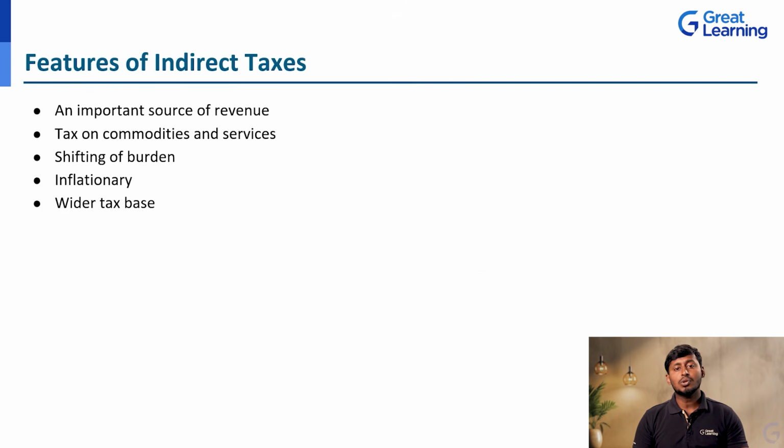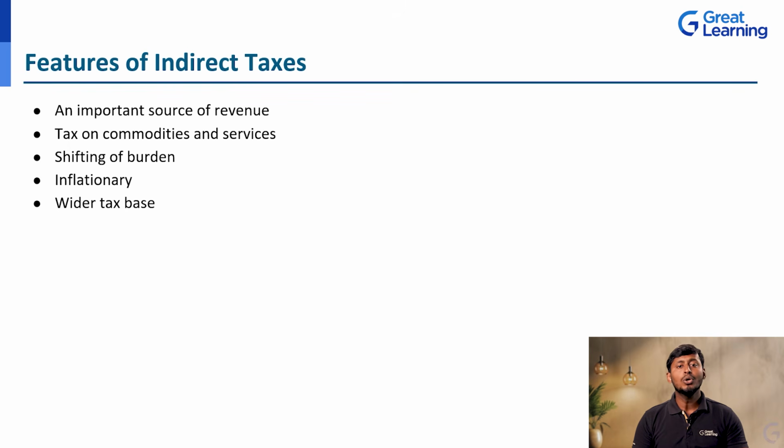Next, the features of indirect tax. What are the characteristics or the nature of these indirect taxes? The first one is that it is an important source of revenue for a government, whether it may be Karnataka state or any other state, or the central government. These are the main revenues they collect from the taxpayers.